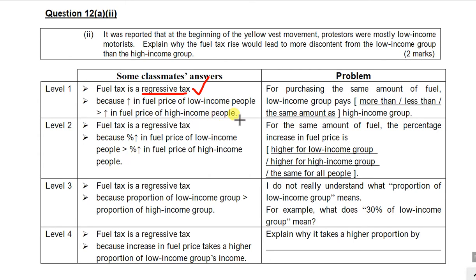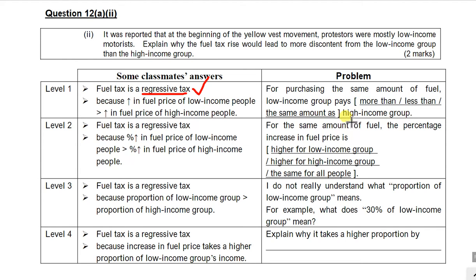My question is, if these two groups of people purchase the same amount of fuel, would the low income group actually pay more than the high income group? Let me ask you again. With the fuel tax, when these two groups of people purchase the same amount of fuel, would the low income group pay a larger amount than the high income group? Actually not. They pay the same amount of tax. They pay the same fuel price, right? When they purchase the same amount of fuel.